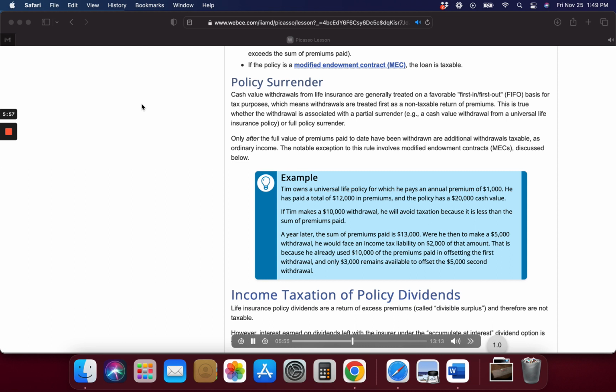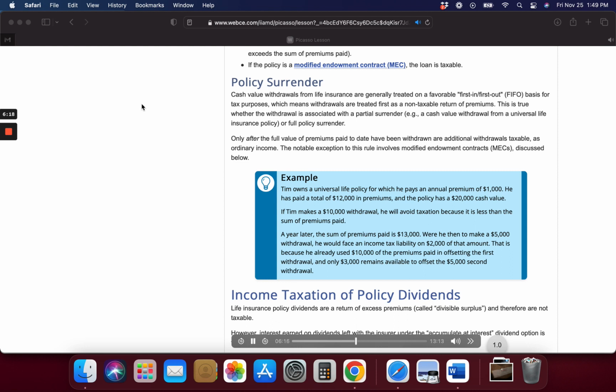Example: Tim owns a universal life policy for which he pays an annual premium of $1,000. He has paid a total of $12,000 in premiums, and the policy has a $20,000 cash value. If Tim makes a $10,000 withdrawal, he will avoid taxation because it is less than the sum of premiums paid.